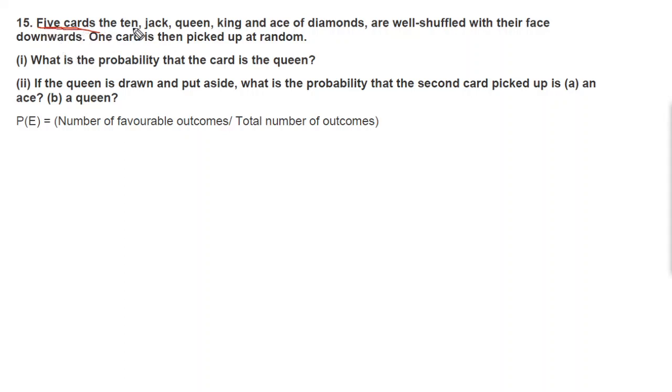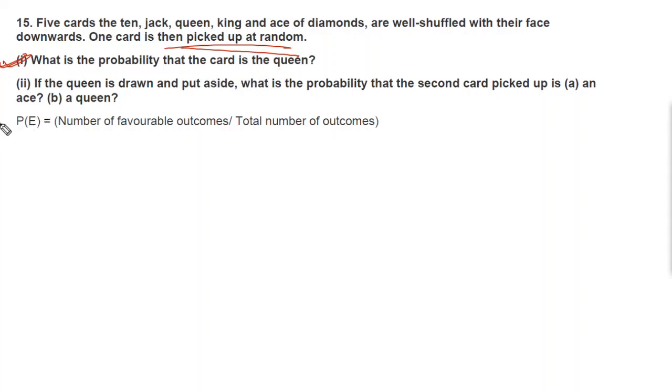What are they? 10 means 10 in number, jack means gulam, queen means queen, king is king, then an ace. So 1, 2, 3, 4, 5 cards of diamonds are well shuffled with their faces downward. One card is then picked up at random. Then what question arises? What is the probability that the card is a queen?